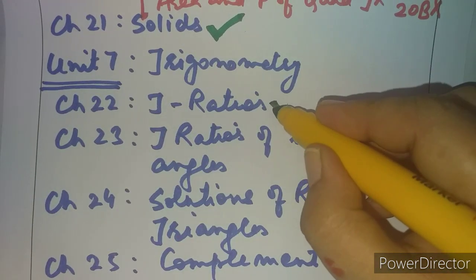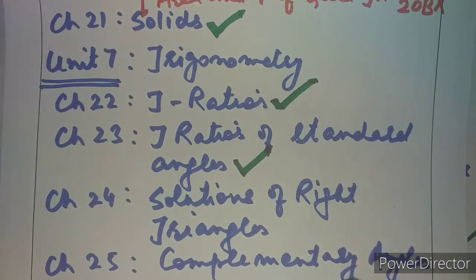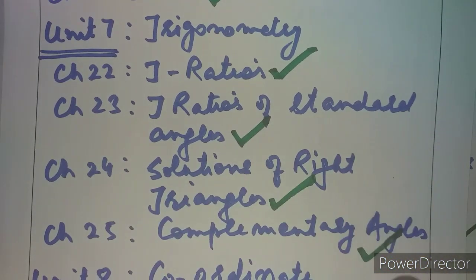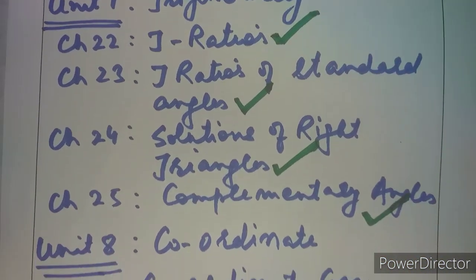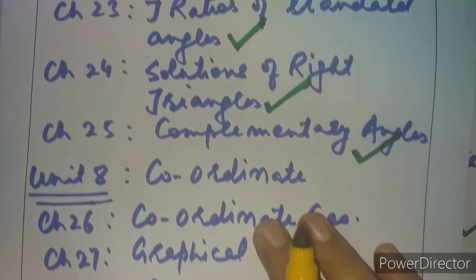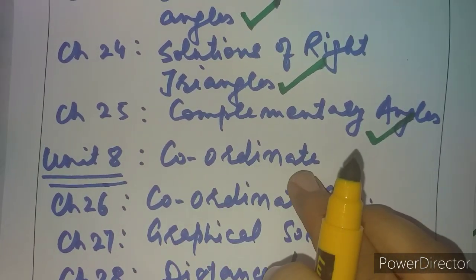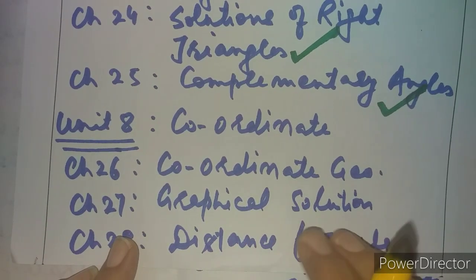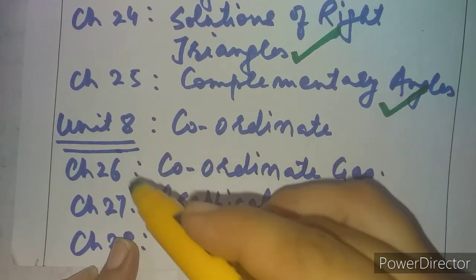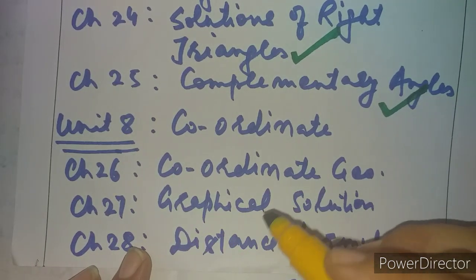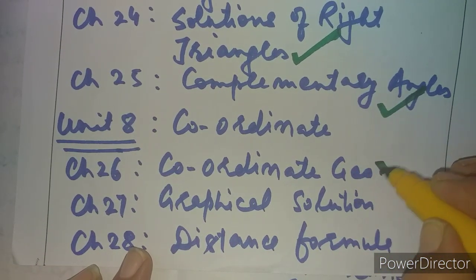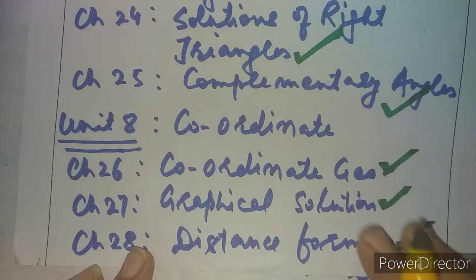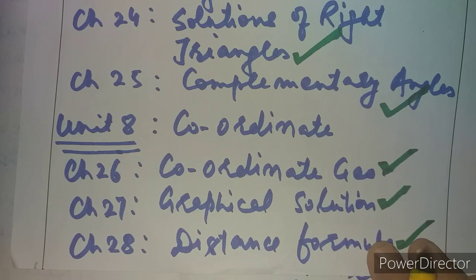Chapter number 22 is there, chapter number 23 is there, 24 is there and 25, as it is without a single change, are included in the new syllabus. Now coming to unit number 8, our coordinate geometry. It includes 3 chapters, small but very interesting topics, chapter 26, chapter 27, chapter 28. All these 3 chapters, without a change, have been included in the new syllabus, right?